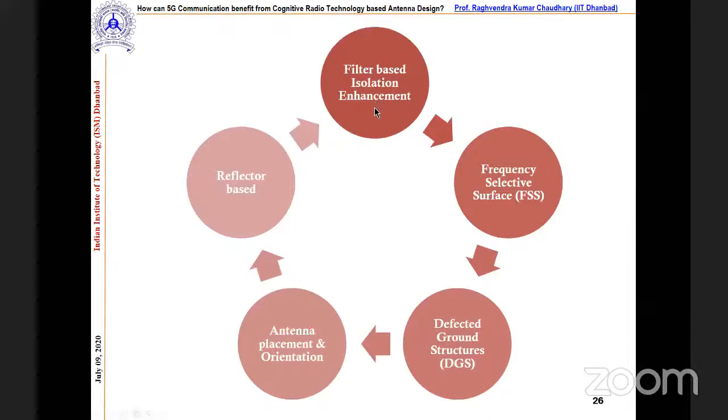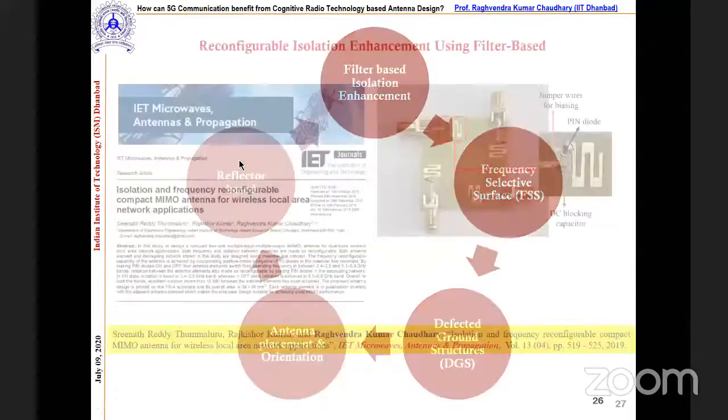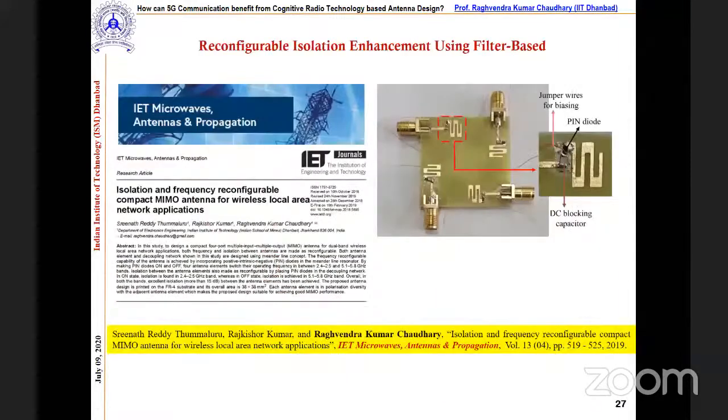This isolation is done with the help of filters, band stop filters; then FSS; DGS, defected ground structures; then antenna placement and orientation; and the reflector way. Out of these five, we tried in our lab two: filter based, FSS, and reflector based. These two I'm going to explain with the normal MIMO antenna, and the reflector based we use in the CR structure.